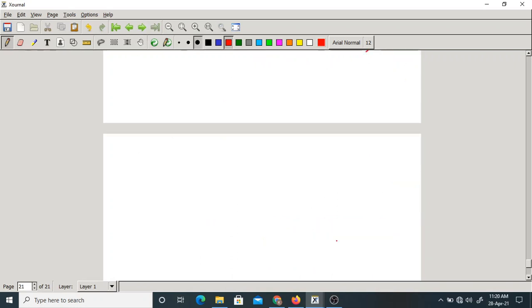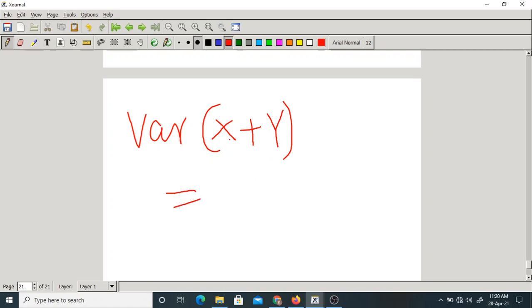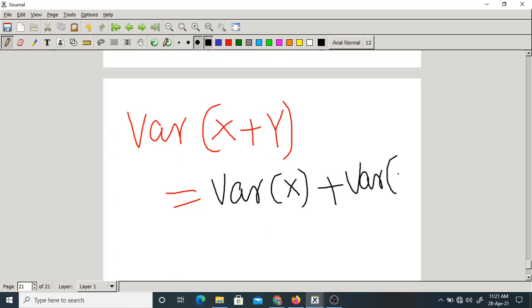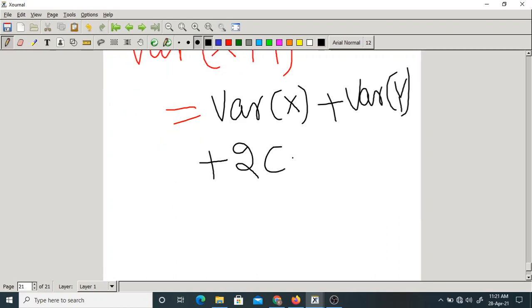Which means, let me write correctly. Variance of x plus y equal to, what you can say? Variance of x plus variance of what? Y plus 2 into, what is that?